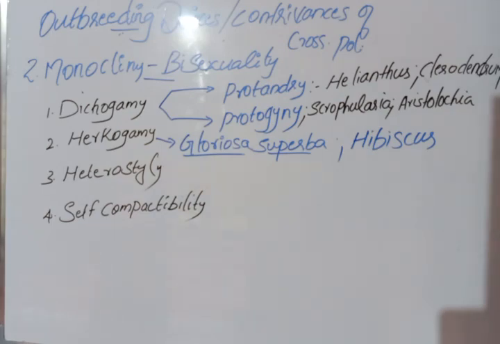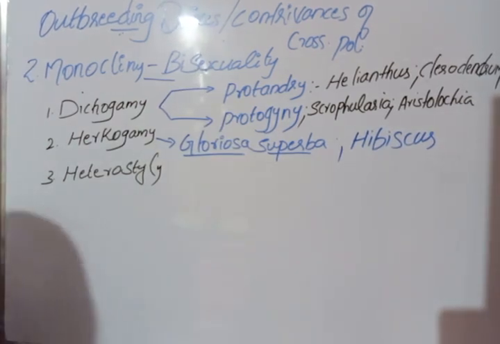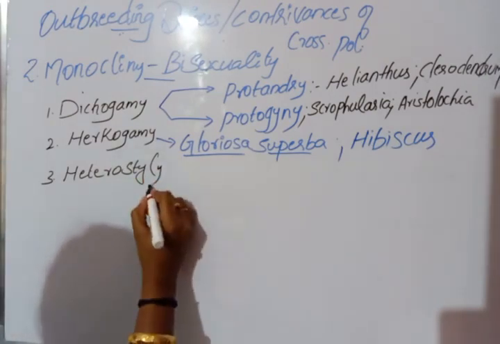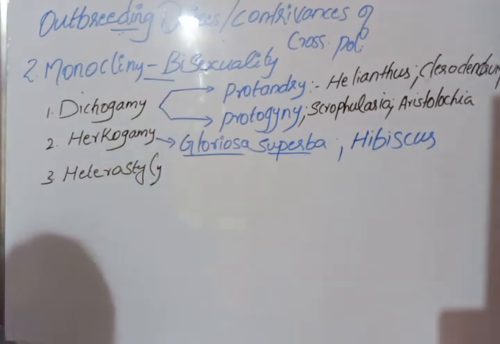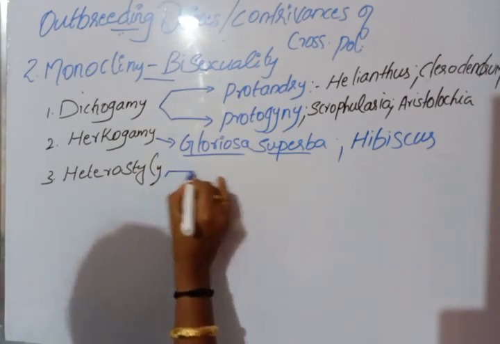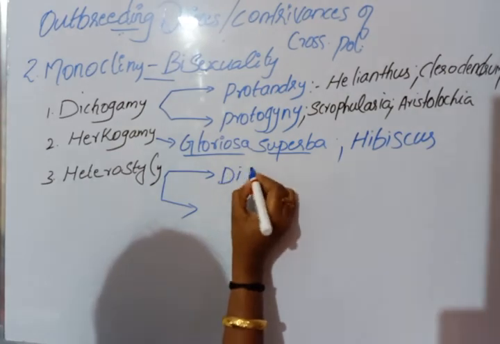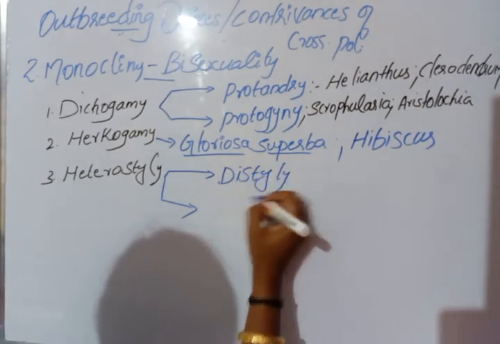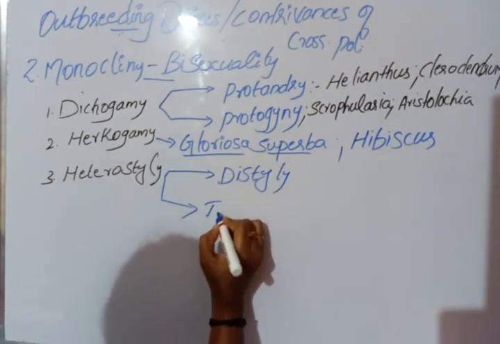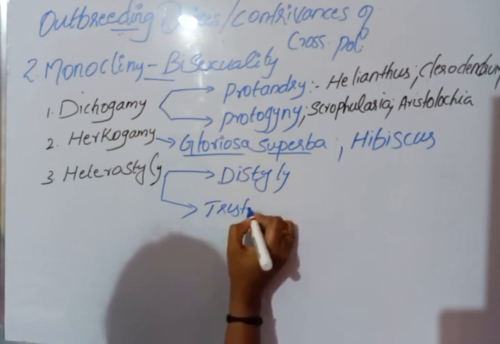Heterostyly is of two types, that is distily and tristily.